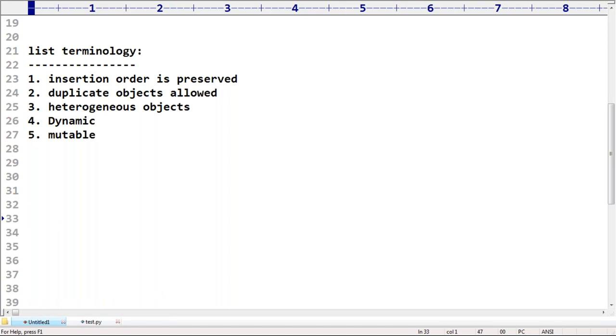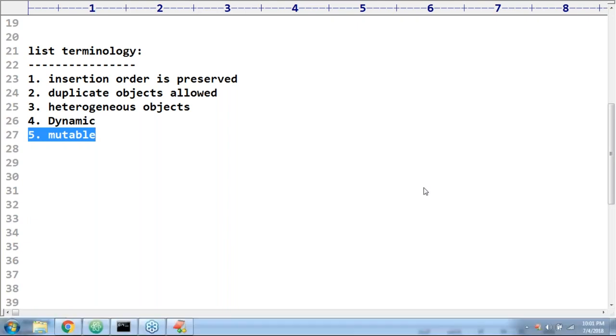Append is the method. Next, what is the meaning of mutable, sir? Mutable means whenever we are creating an object, once we created an object, we are allowed to change its content, no problem at all. Clear?